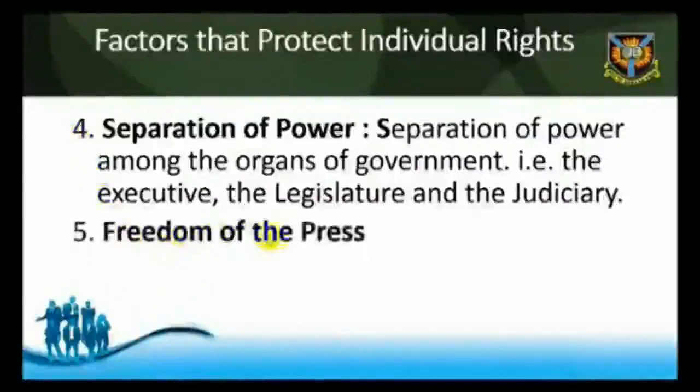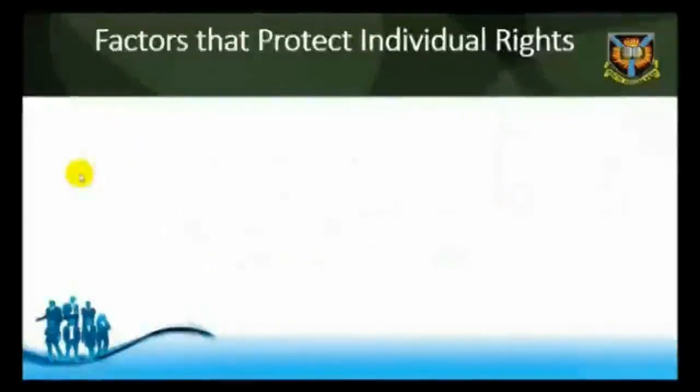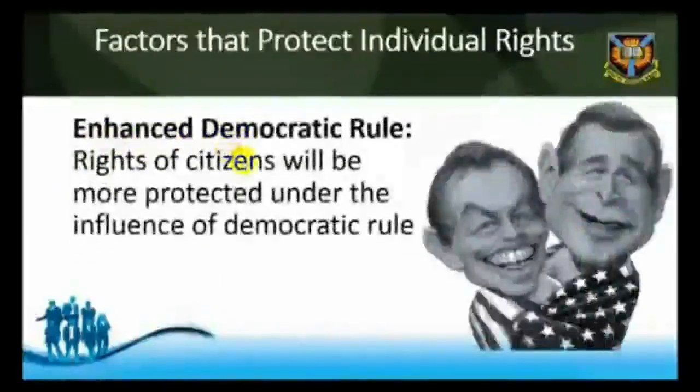5. Freedom of the press. If the freedom of the press is guaranteed, the press will fearlessly protect and safeguard the rights of the citizens. 6. Enhanced democratic rule. Rights of citizens will be more protected and safeguarded better under the influence of democratic rule, where votes and voices of an individual counts for good governance in the country.